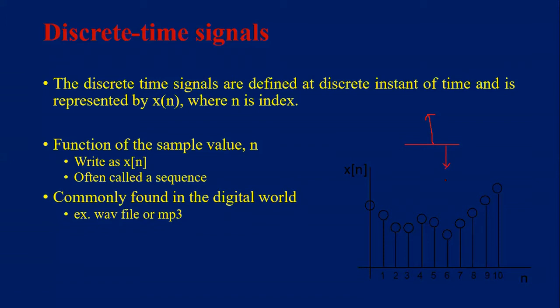And what is the main difference between continuous time signal and discrete time signal? Suppose some data is given. In that given data, how do we identify whether it is a continuous time signal or a discrete time signal? We identify it depending upon the variable.